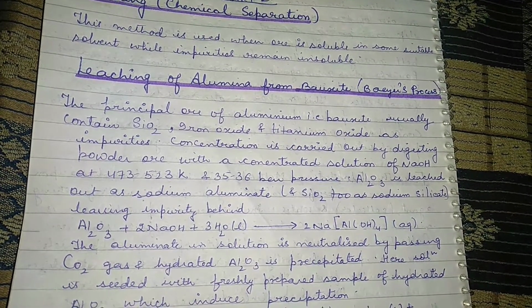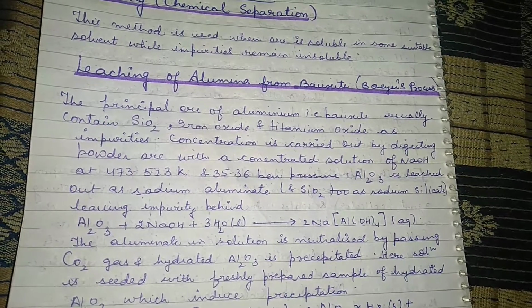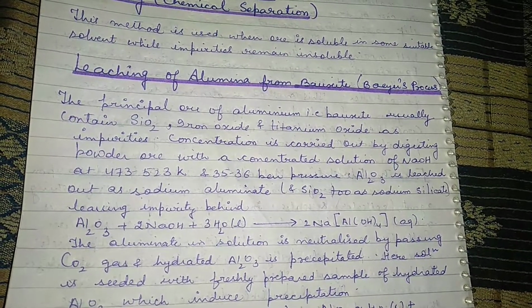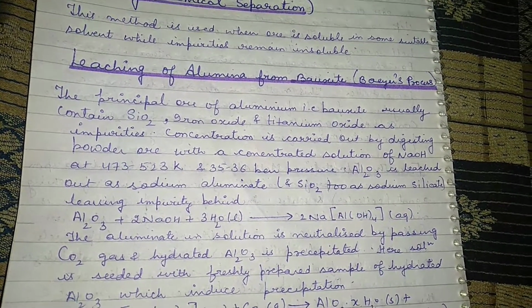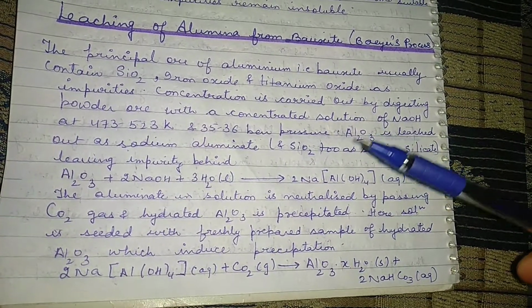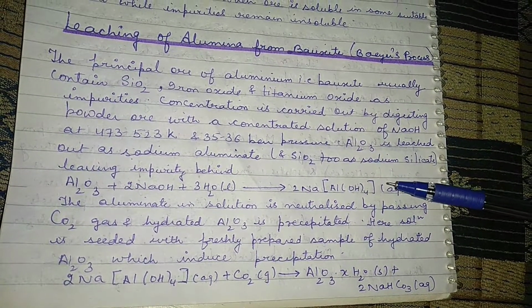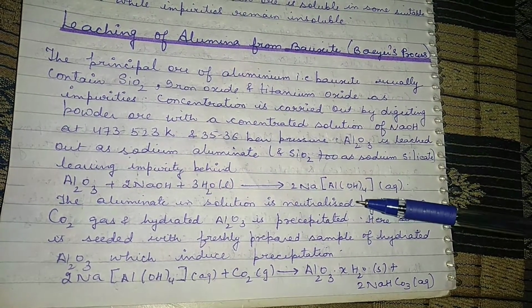What happens basically is a chemical reaction where sodium hydroxide reacts with the alumina in the presence of water, so it forms sodium aluminate. Okay, this is the reaction. The aluminate in solution is neutralized by passing carbon dioxide gas, and hydrated alumina is precipitated.